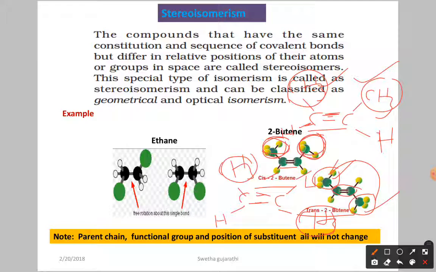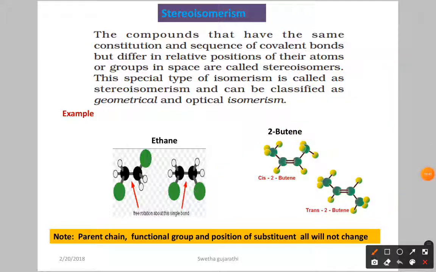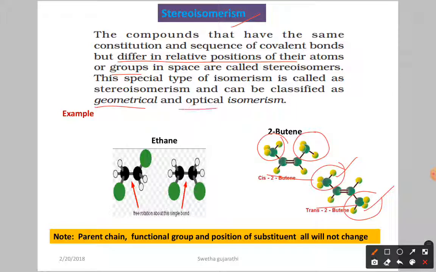So in both cases, the carbon-carbon bond sequence and everything is the same, but in this case 2 methyl groups are present in the same plane, and in this case one is above the plane and one is below the plane. So the relative position of their groups is changed. That type of isomers is called stereoisomers, and the phenomenon is called stereoisomerism. Again, it is classified as geometrical and optical. Here we don't have details, so I am not going to discuss more.